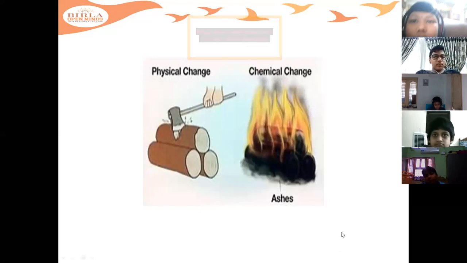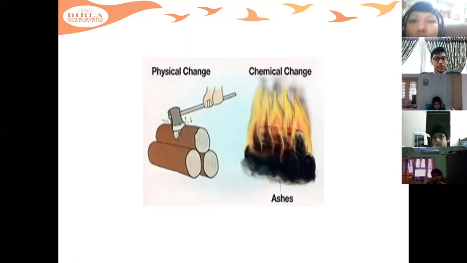Okay, I'll just write it down for you to avoid this confusion. No need to write such a complicated reaction. So easy examples you can give, like rusting of iron, changing of milk into curd. These are the chemical reactions, students. You can give the examples like this.